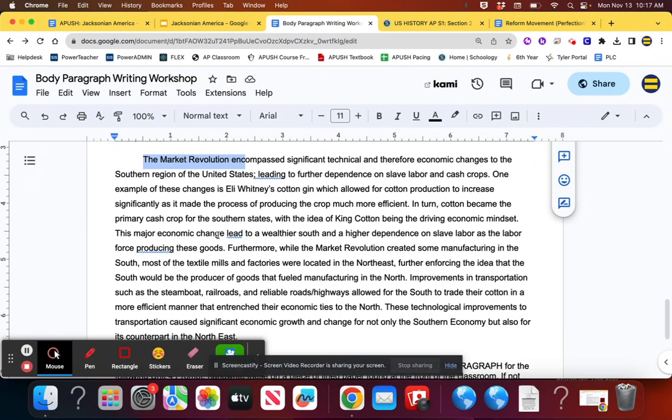So we write our context, our thesis, and then just 2 or 3 T's on top of each other for a body paragraph. If you have questions about that, also ask me in class. I'll see you tomorrow.